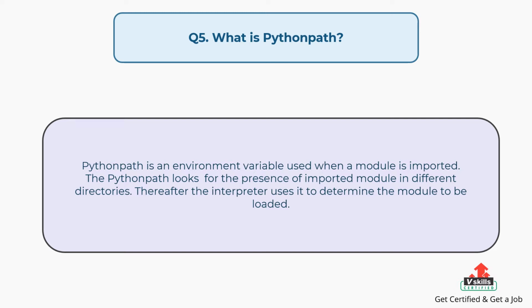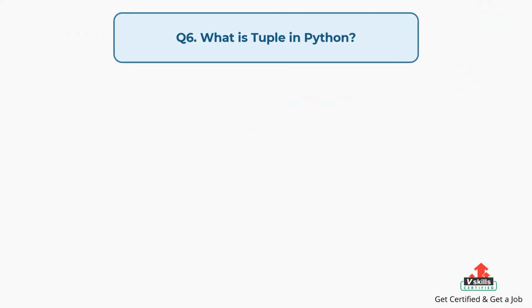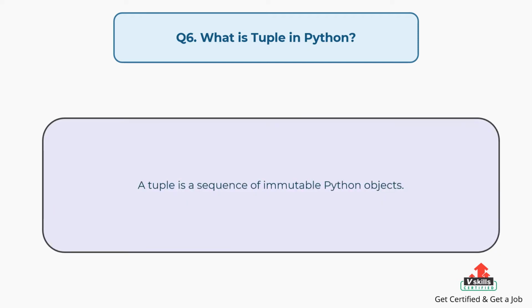The Python path looks for the presence of imported module in different directories. Thereafter the interpreter uses it to determine the module to be loaded. Question number 6. What is tuple in Python? The answer is, a tuple is a sequence of immutable Python objects.